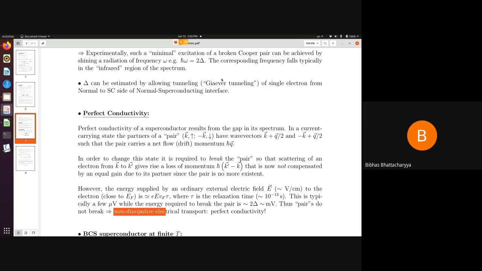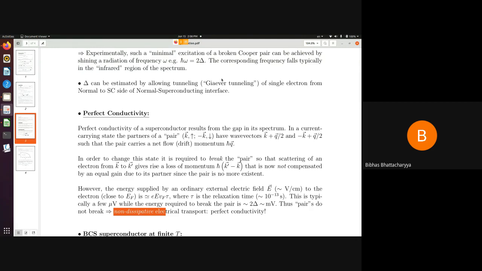Also, we found that if I want to make a single particle excitation over the BCS ground state at T equal to 0, I will require an amount of energy delta. And if I have to break a pair from the BCS ground state, then I will require at least an amount of energy 2 delta.